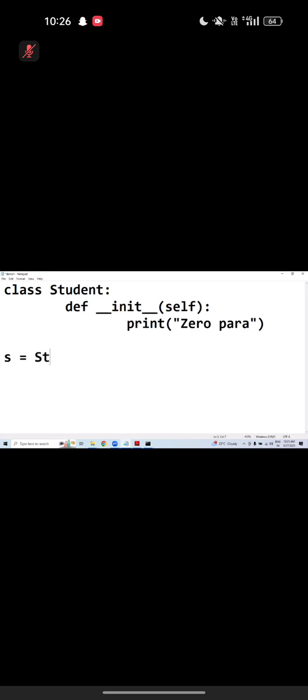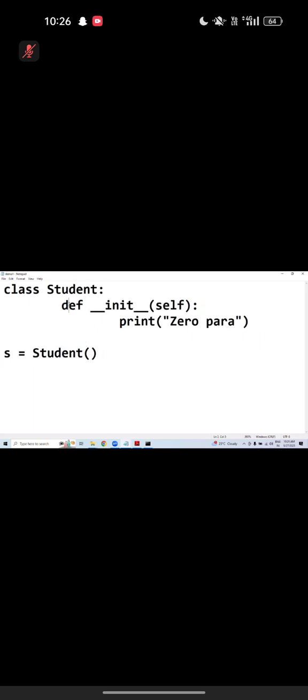Then s equals student. Let me tell you. def is a keyword. Init is the name of the constructor. This is called parenthesis. In between parenthesis, whatever you are writing, that is called parameters.